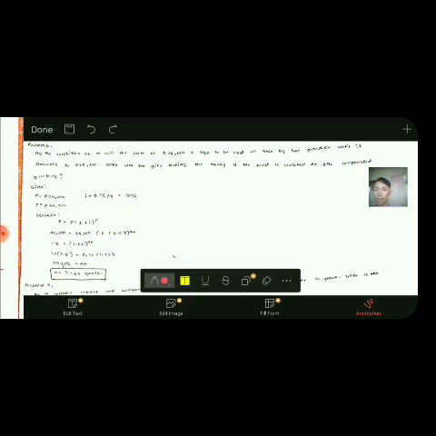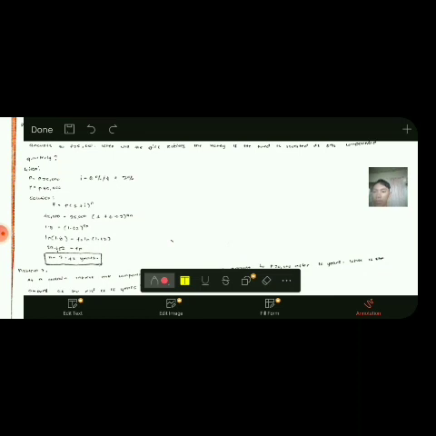Then ang atong I in here is 8% which is ato siya i-divide og 4 para mahimo na lang siyang 2%. So atong formula nga gamiton is F equals to P times the quantity of 1 plus I raised to n. So substitute sa atong mga value para makuha nato ang atong n which is F is 45,000 equals to P which is 25,000 times the quantity of 1 plus ang atong I is 0.02, then raise na siya og 4n. So 45,000 divide 25,000 is 1.8 na lang. Tapos sa quantity is ato gi-add 1 plus 0.02 is 1.02 na lang.